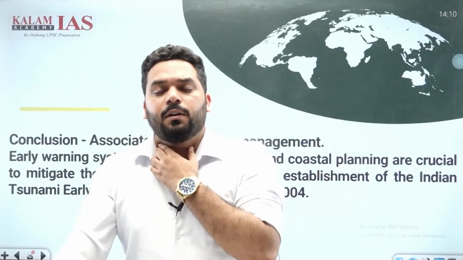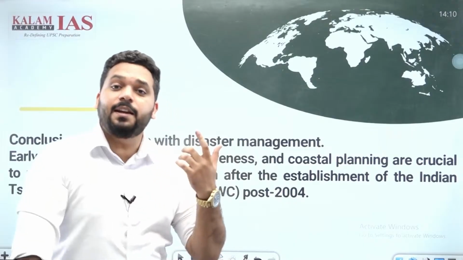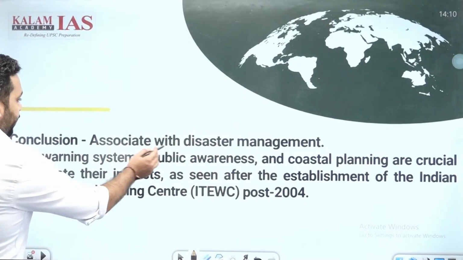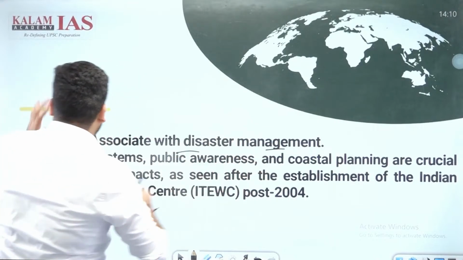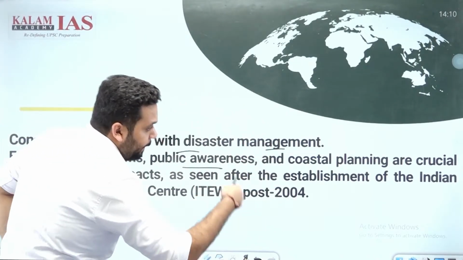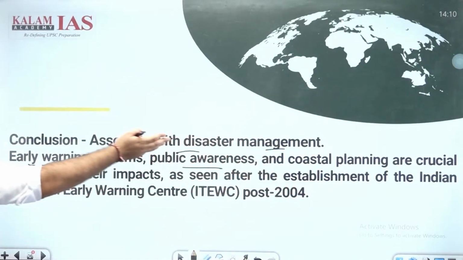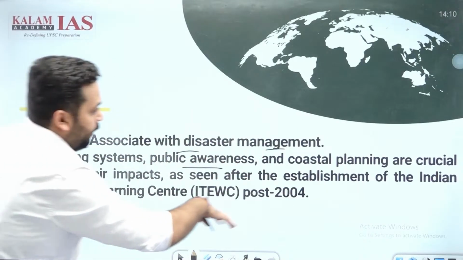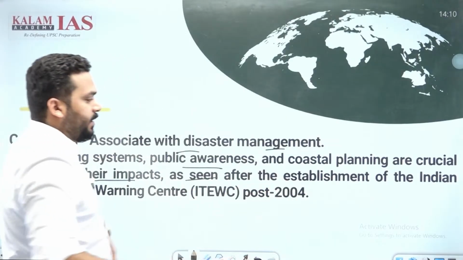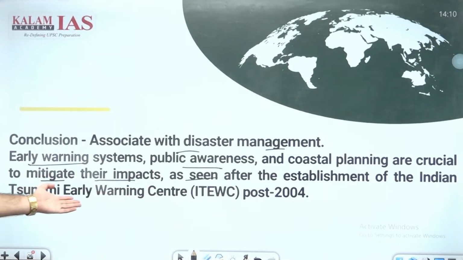Okay, so we can mention some mitigation measures, we can mention some adaptation measures, early warning system, isn't it? And Sendai framework, resilient infrastructure, coastal resilience, like that. Okay, associated with disaster management. Okay, early warning systems, public awareness, capacity building, coastal planning are crucial to mitigate their impacts as seen after the establishment of Indian Tsunami Early Warning Center.